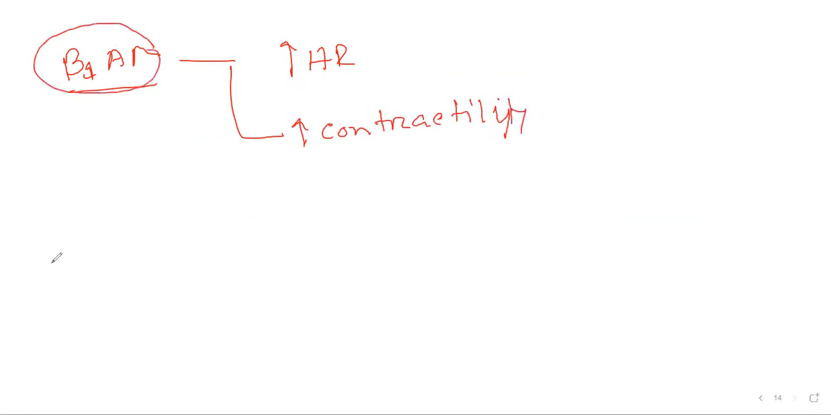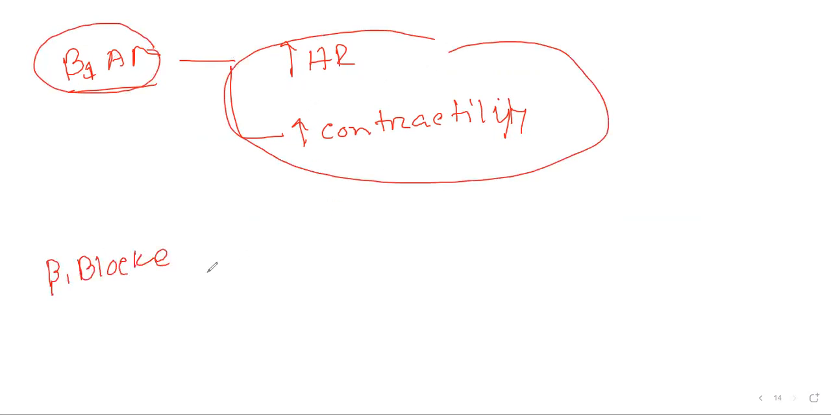So if we give a beta 1 blocker, these effects cannot happen. So heart rate will fall and there will be reduced contractility of the myocardium.